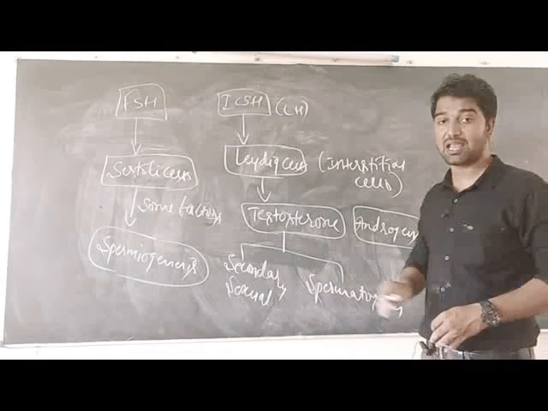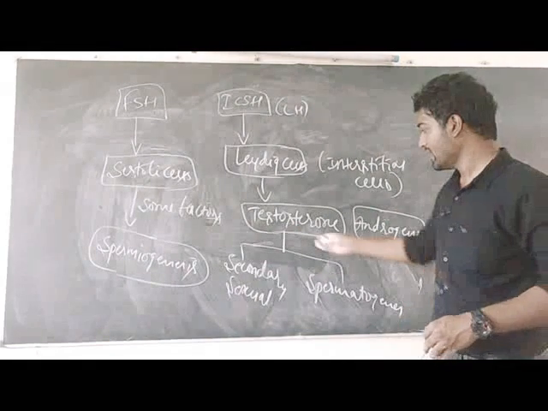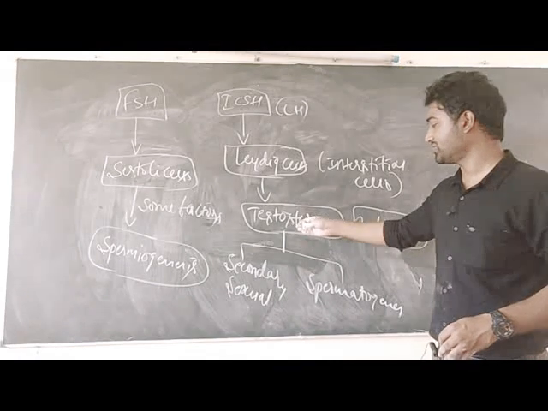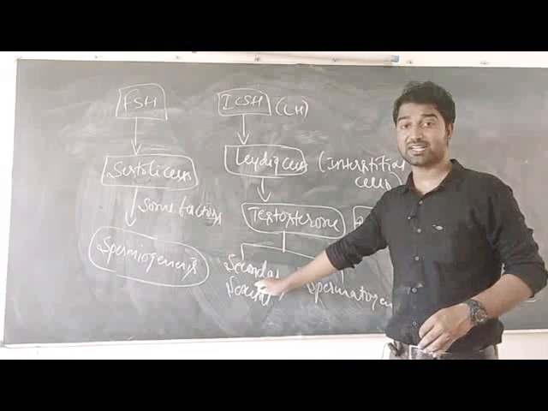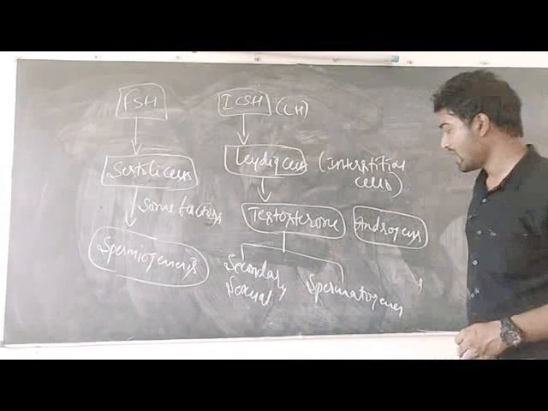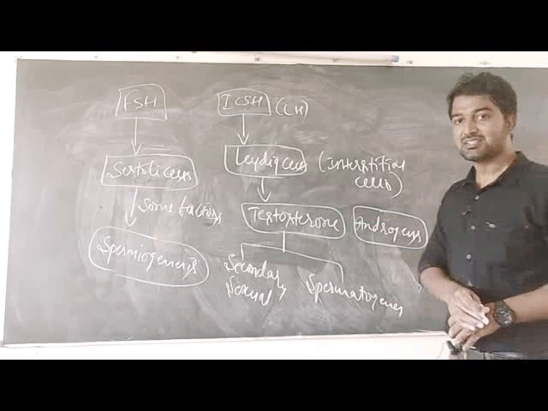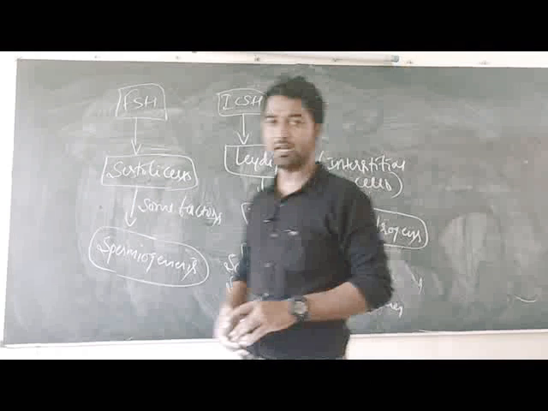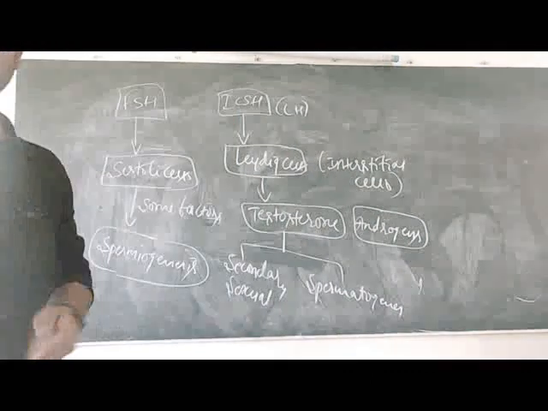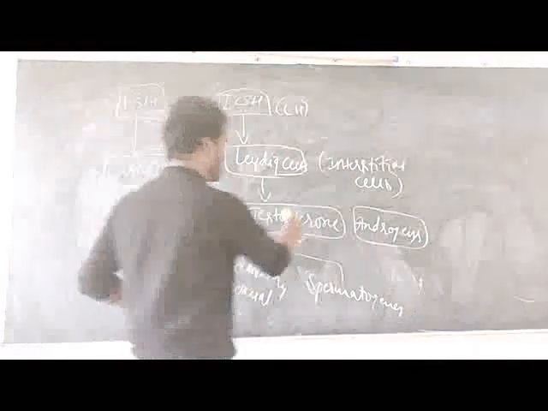This is the male hormone. Testosterone is responsible for secondary sexual characters in males, and it also regulates the process of spermatogenesis.